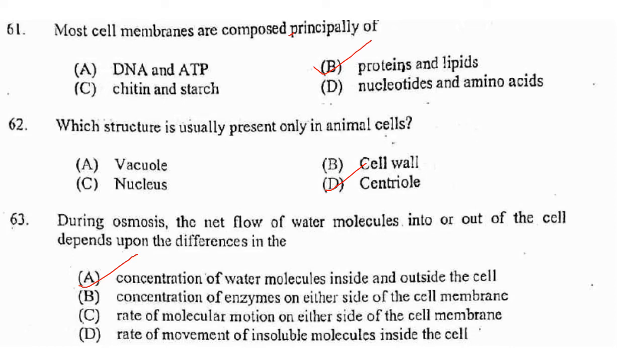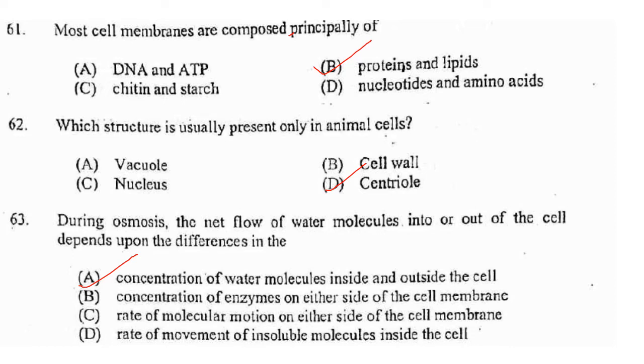So 62. Which structure is usually present only in animals? Answer is option D, that is centriole. Plant cells do not have centriole, whereas plant cells have vacuoles, nucleus and cell wall.